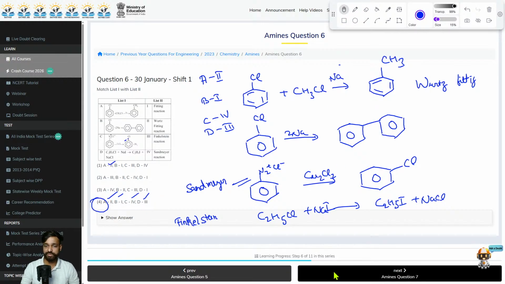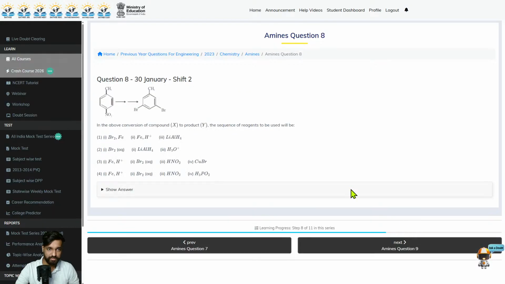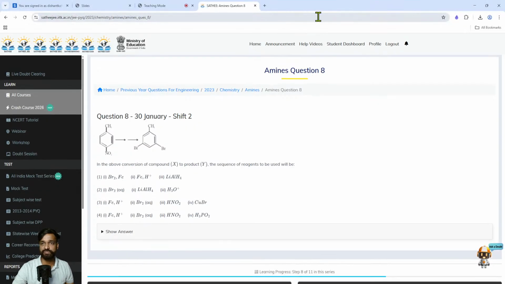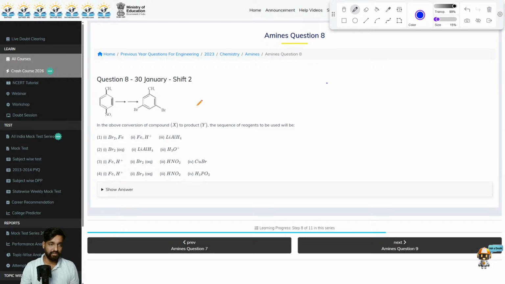Moving on to the next question. Okay. So this was asked in January, shift 2, 30th January, shift 2. Question says that, so this is our last question for today's class. Then we will start our maths class after this.